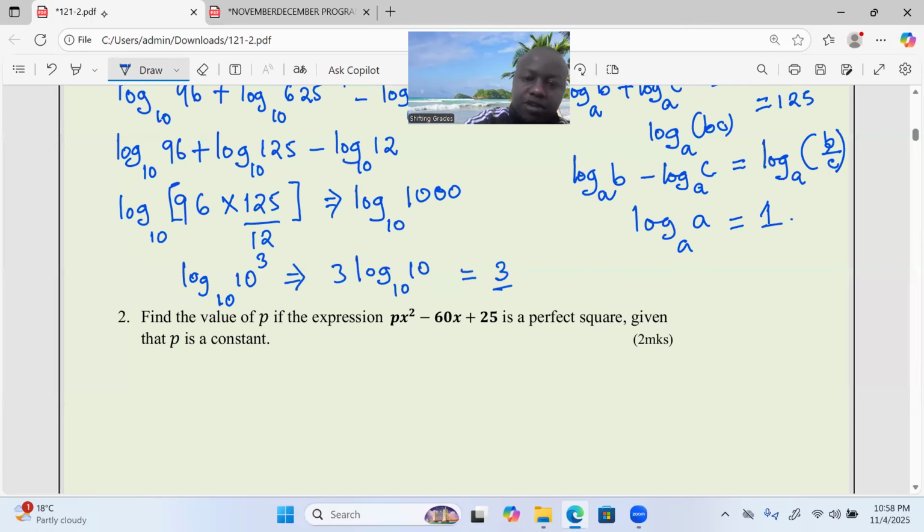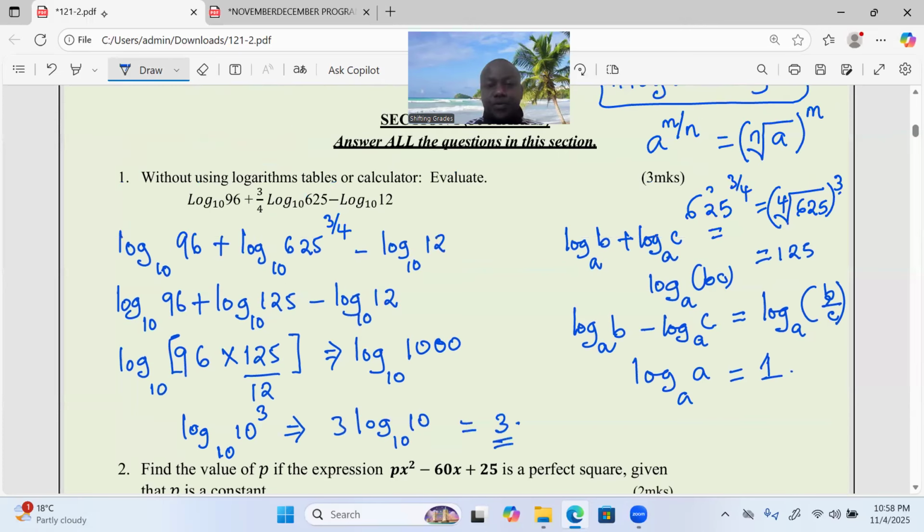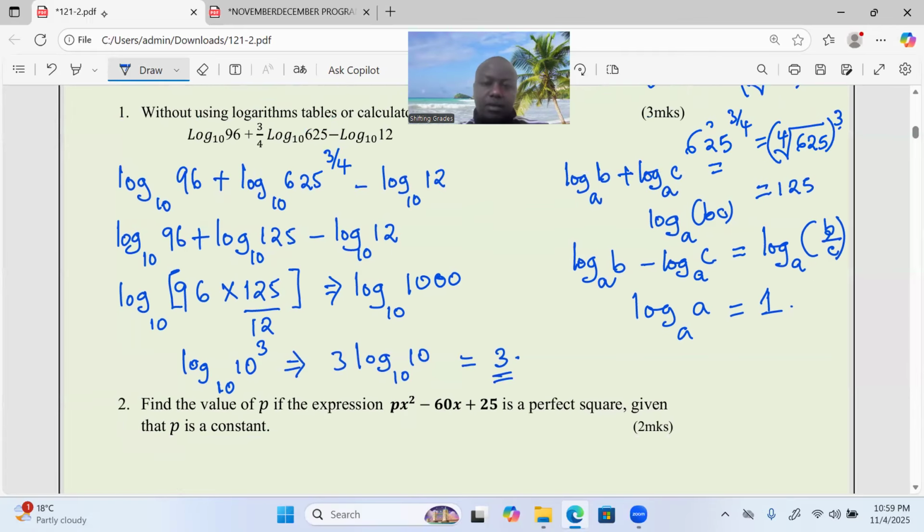Of course, I'm listing all the laws just because I'm explaining them to you. When you're doing the exam, you're just supposed to imply the laws. You're not necessarily supposed to write the laws for the examiner. Just apply them directly.